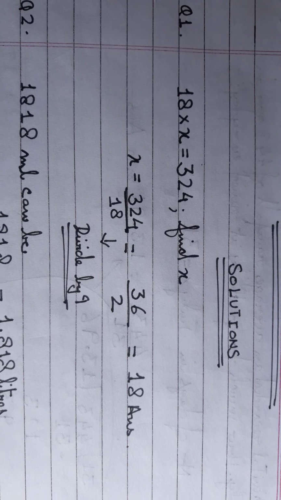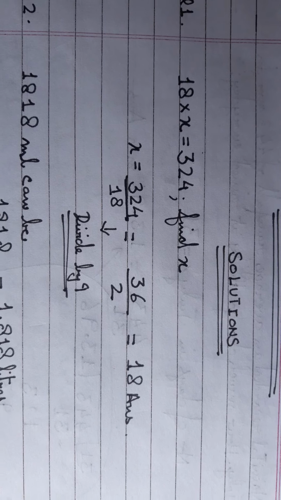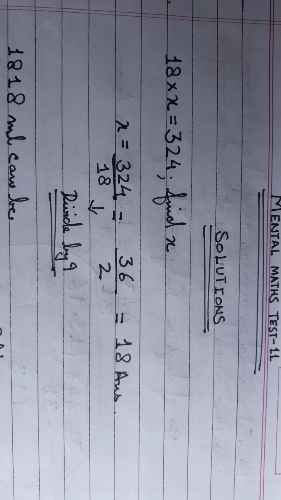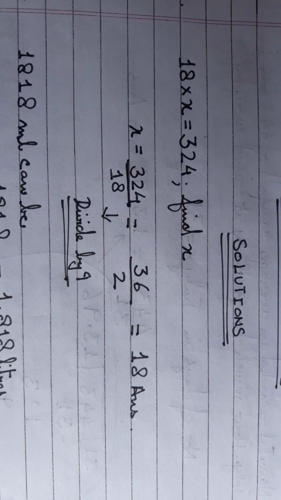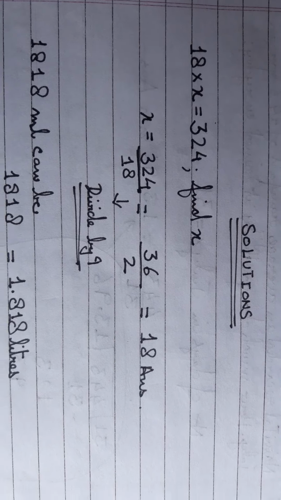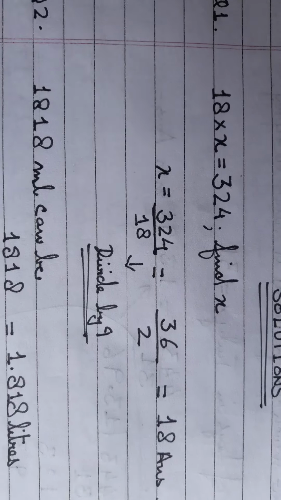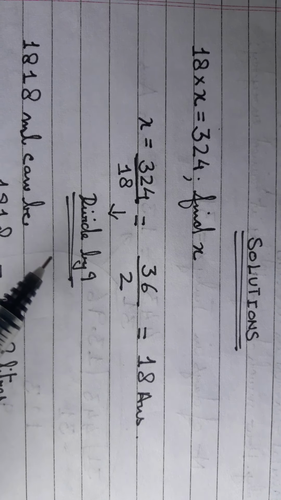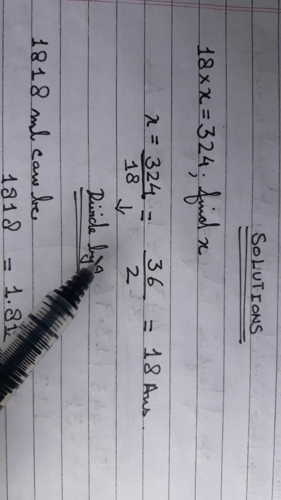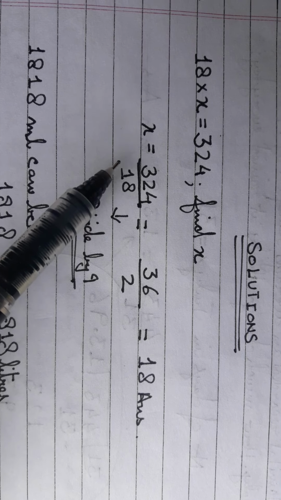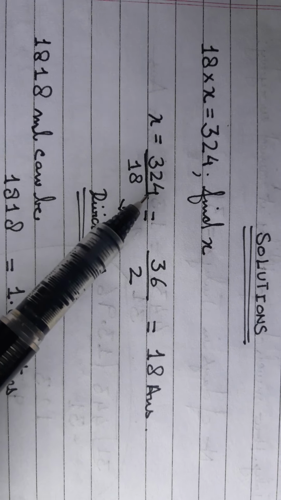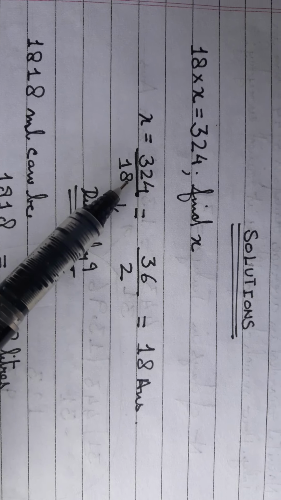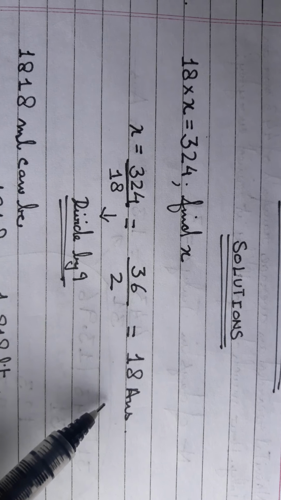Or there's another way. Take a common factor of both of them. The largest common factor would be 18 itself, but you can also take a number lesser than 18 that will help you in the division. What I usually do is take a single digit factor. So 9: 8 plus 1 is 9, and 3 plus 2 plus 4 is 9. So 9 can divide both the numbers, right? 36 into 9 is 324 and 2 into 9 is 18, so 36 over 2. So your answer becomes 18.